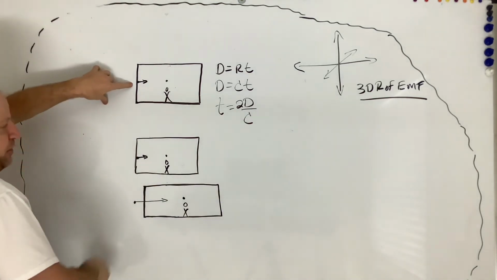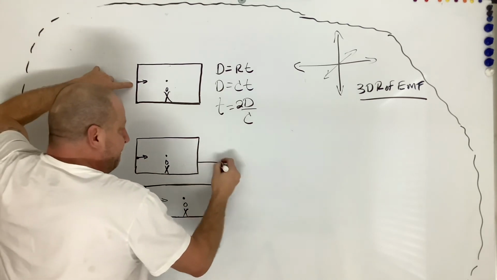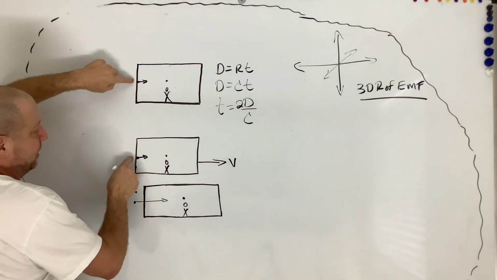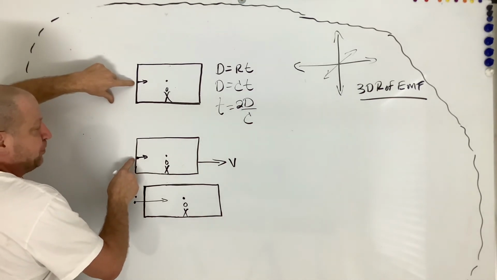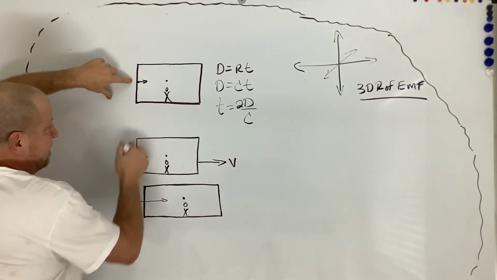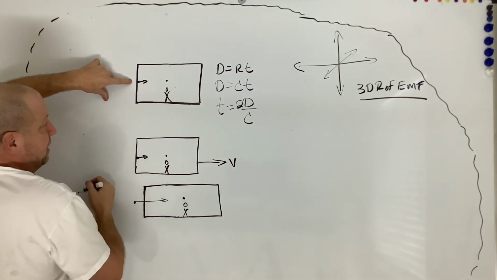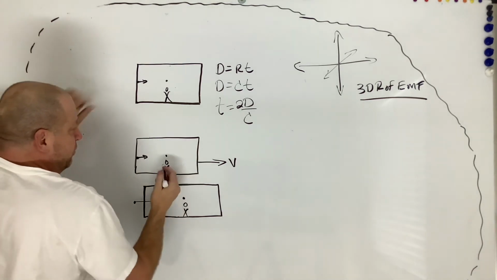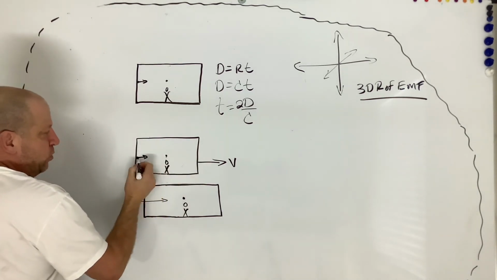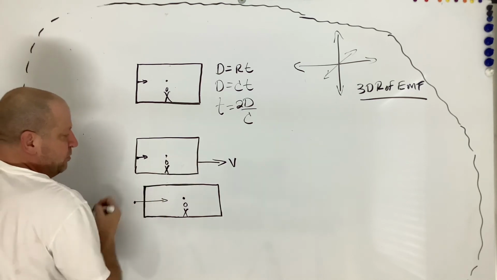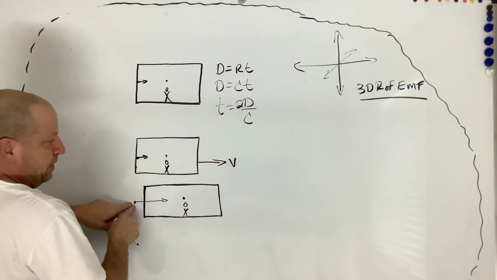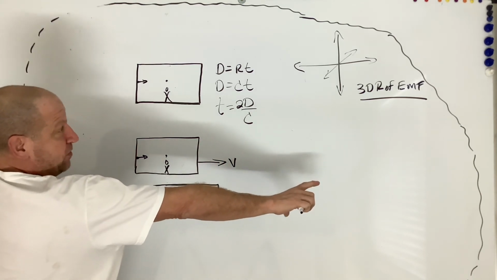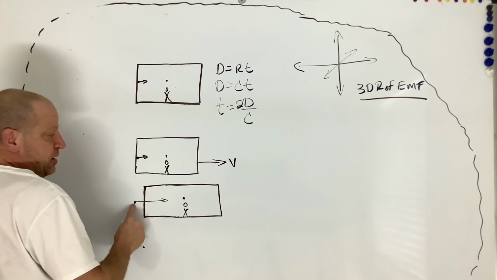So here's a stationary frame and here's a moving frame at some velocity v. We're going to emit light from the left side of the box at the exact same time. So remember, it takes time to go from point A to point B. And during that time, my reference frame that emitted the light is going to move. So the finish line right here, while the light is trying to catch up to it, is actually moving away. My emission point is an event. It happens at a specific point and place in my reservoir of electromagnetic field. It does not move.